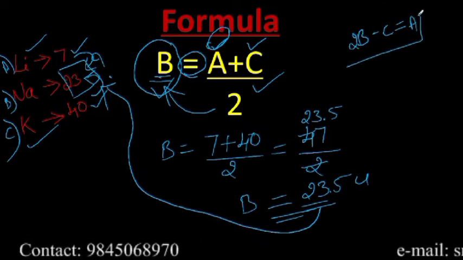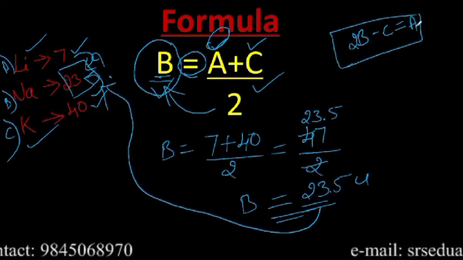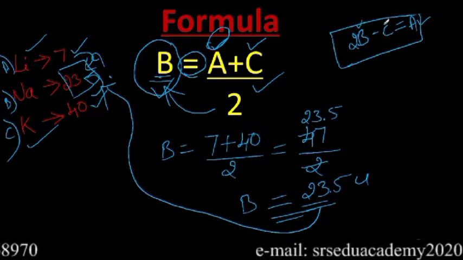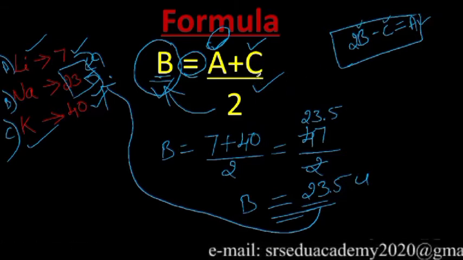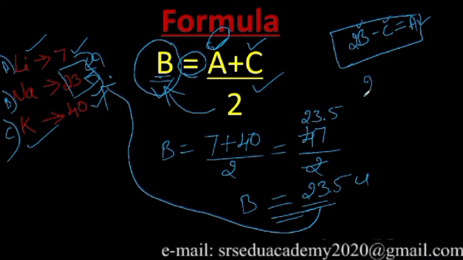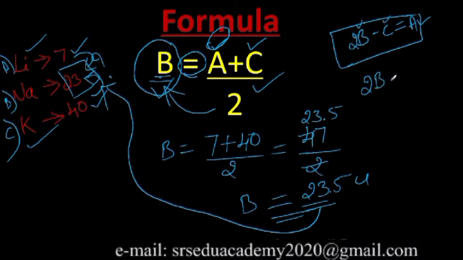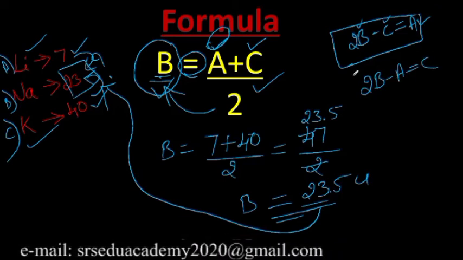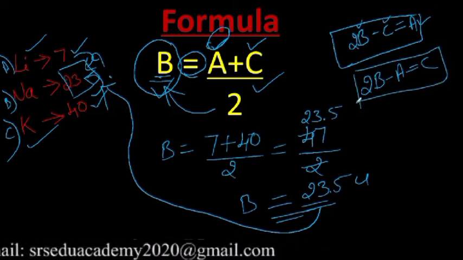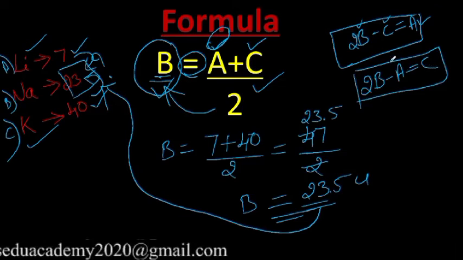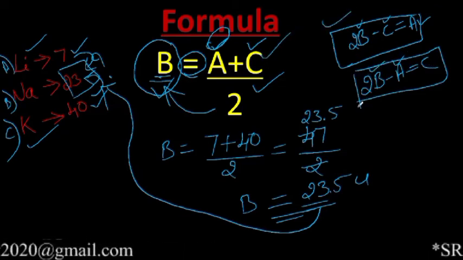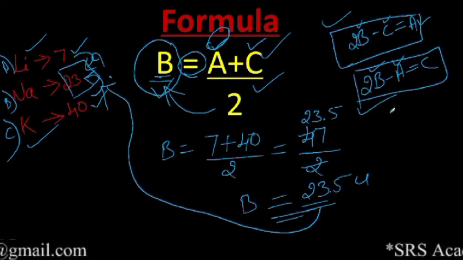So if you use this formula, you can calculate the atomic mass of A when you have the values of B and C. Then when you need C, same, you will get 2B minus A equal to C. So you can find the value of C when you know the values of A and B. So by using these three formulas, 1, 2 and 3, you may get one problem in the exam.